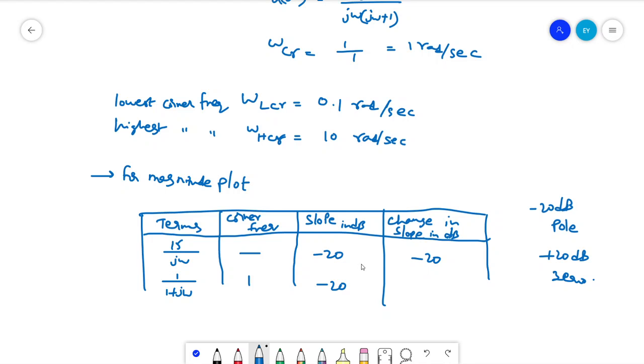When computing for the second pole, the existing slope should be added to this. So minus 20 added gives minus 40 dB. So that's it. We have only two poles and these are the change in slopes you get.